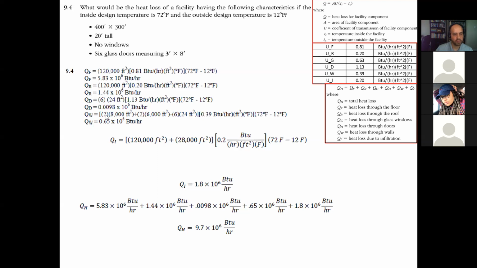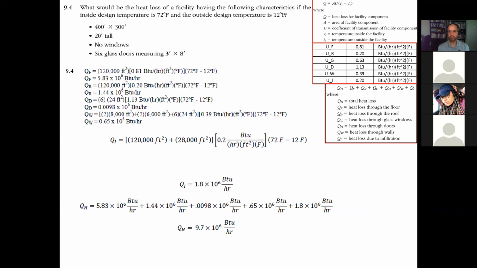I'm sorry, the areas of all the walls. So it's 2 times 8,000 plus 2 times 6,000. That's going to be equal to 28,000. I'm sorry, I think I mentioned the ceiling. That was not correct. It is the area of the walls, including the area of the doors. So it's 2 times 8,000 plus 2 times 6,000. My bad. Yeah, thank you for that question.